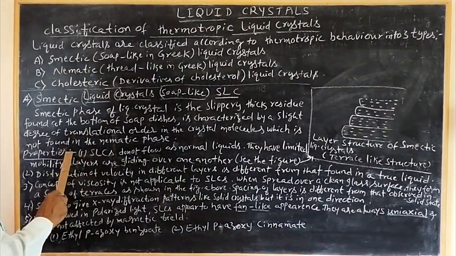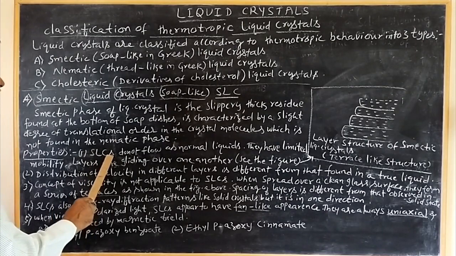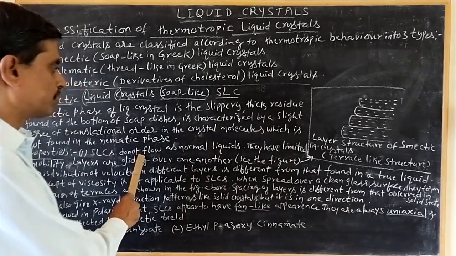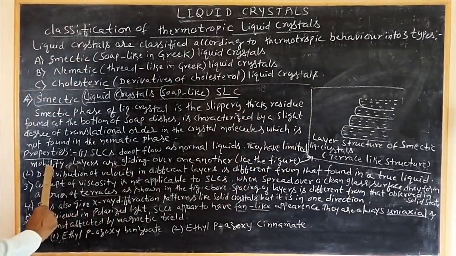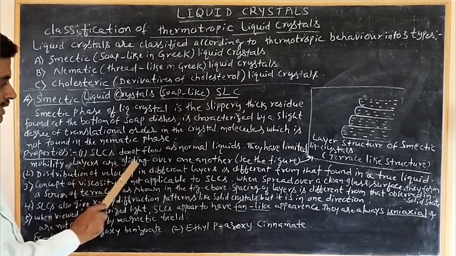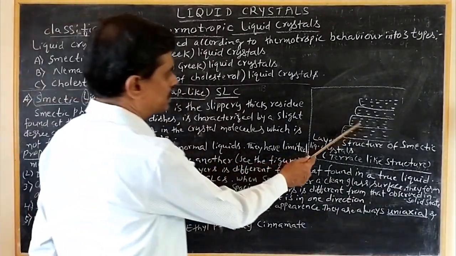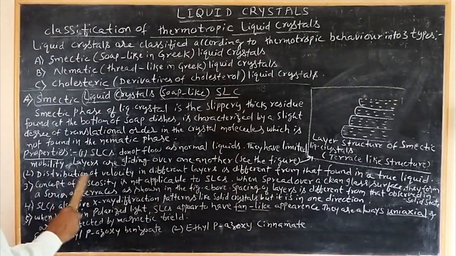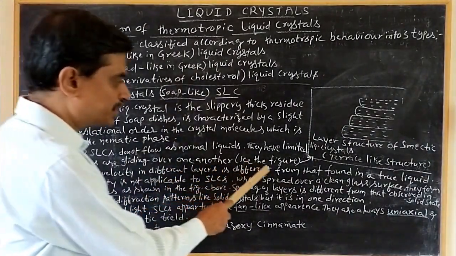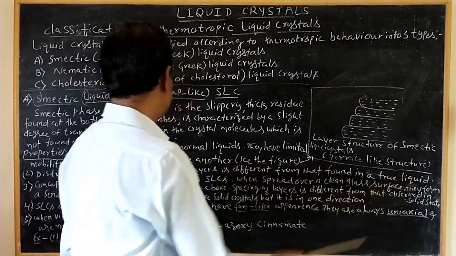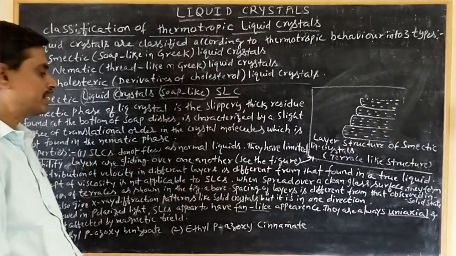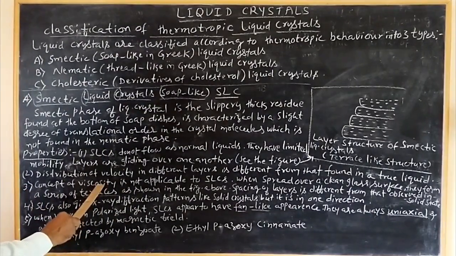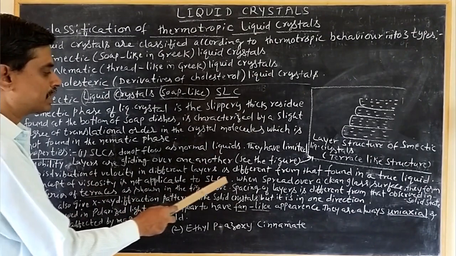We have studied the structure, now the properties. The first property: SLCs do not flow as normal liquids. Normal liquids are flowing, but these are not flowing. They have limited mobility. Layers are gliding over one another. See that these layers are gliding one over the other. Second, the distribution of velocity in different layers is different from that found in a true liquid. Third, the concept of viscosity is not applicable to smectic liquid crystals.